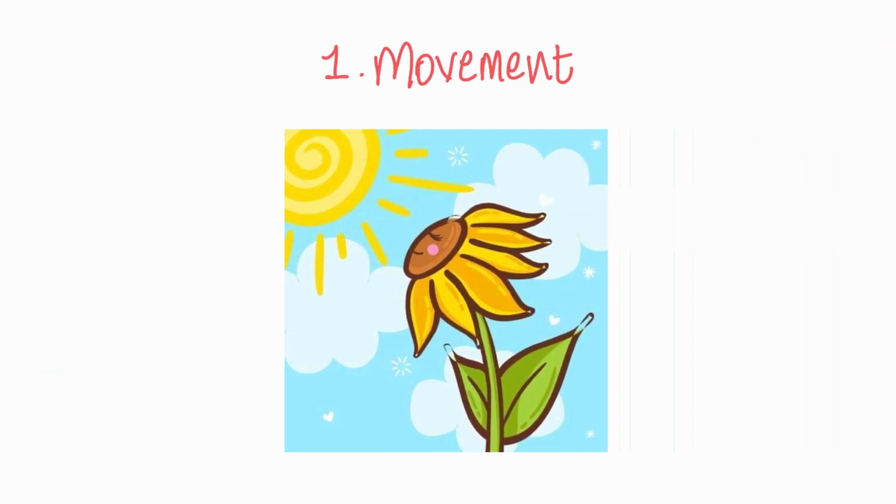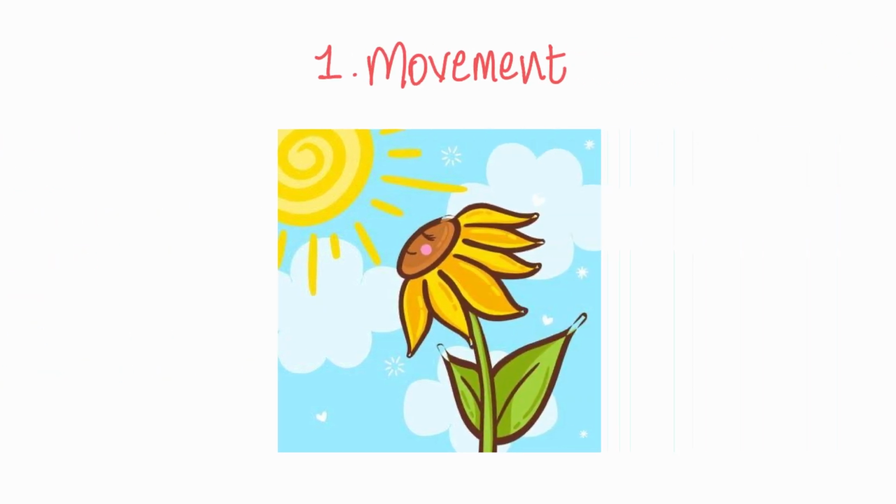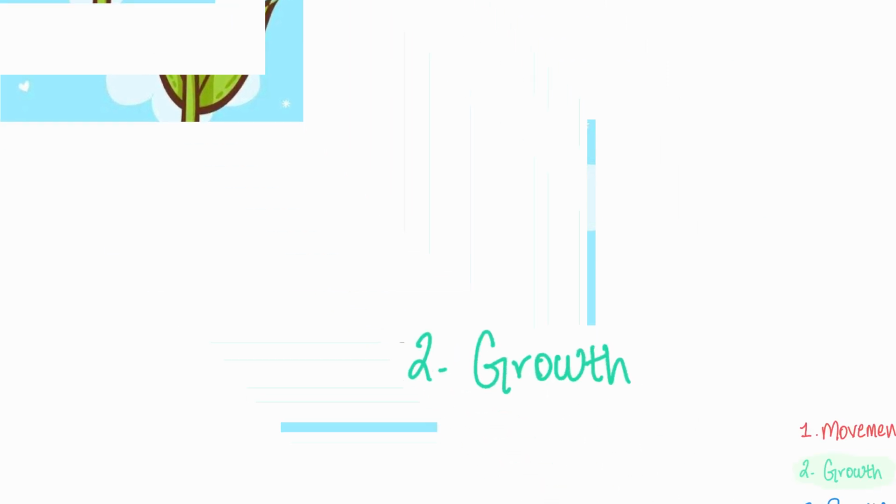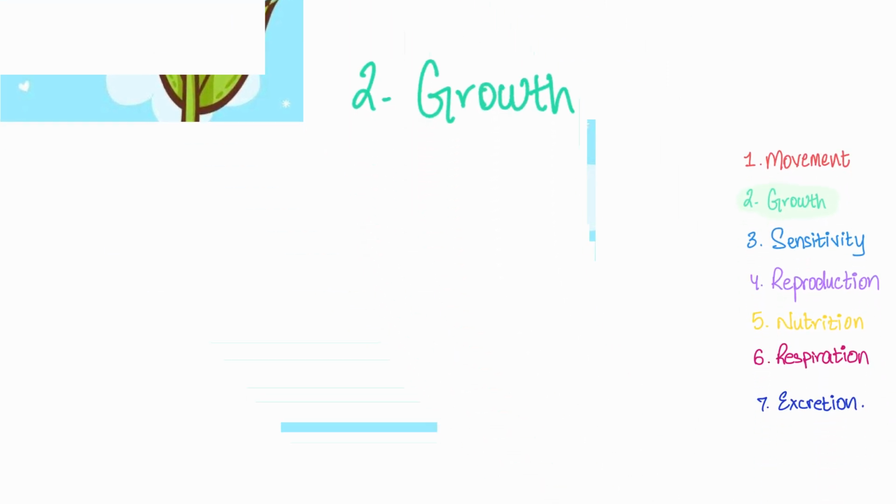So here's the thing. Plants don't move their bodies in a way that transfers them from one place to another, of course, but they do have very limited movement. Like if you look very closely, you will always notice that a sunflower is always facing the sun. Is that a coincidence? I don't think so. Alright, I think we're done with movement here. Let's move on to growth.